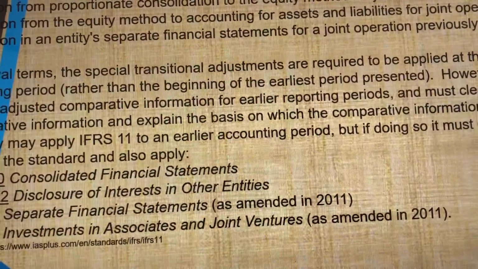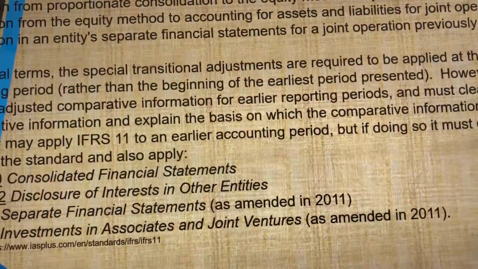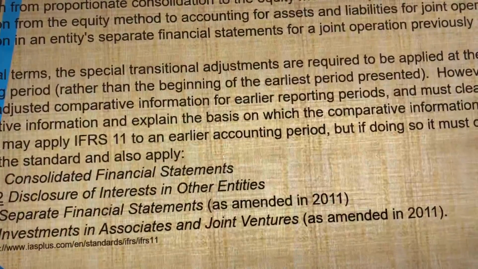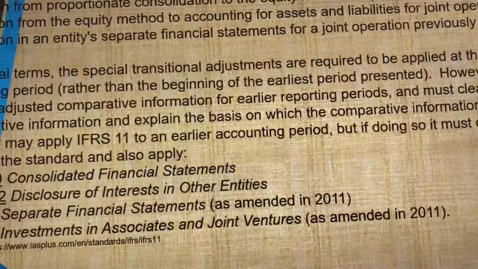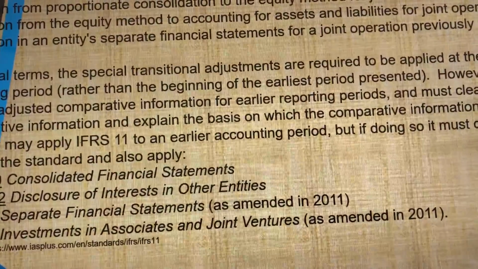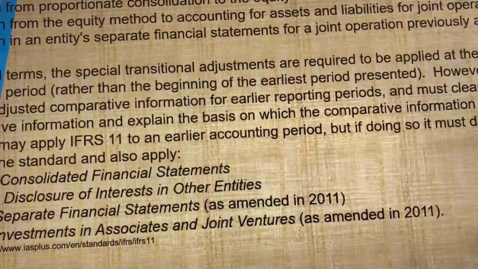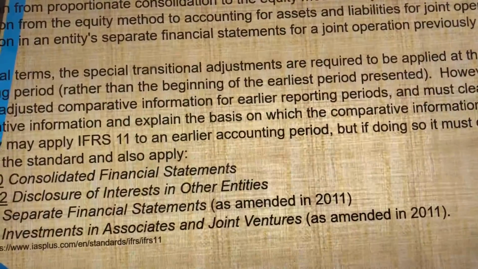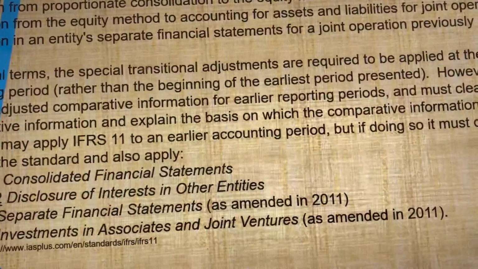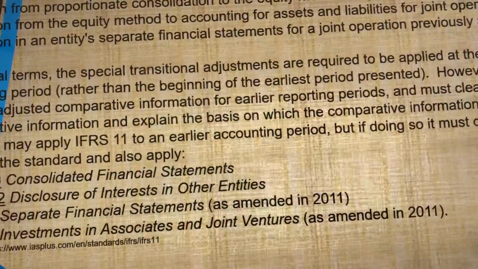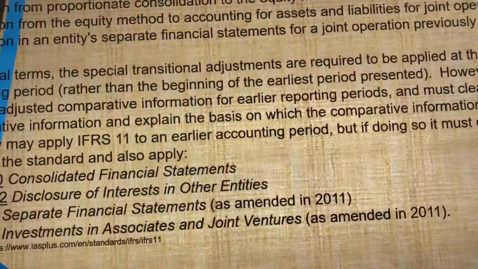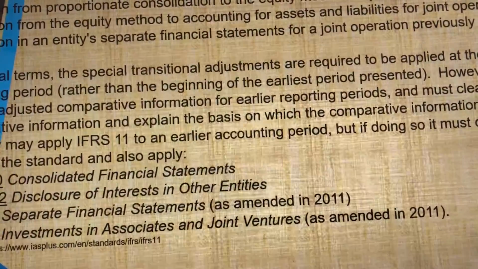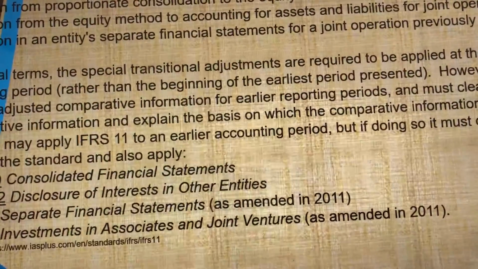Now, let's talk about the applicability and early adoption. So, IFRS 11 is applied to annual reporting periods beginning from 1st January 2013. When IFRS 11 is first applied, an entity need only present the quantitative information required by IAS 8 for the annual period immediately preceding the first annual period for which the standard is applied.